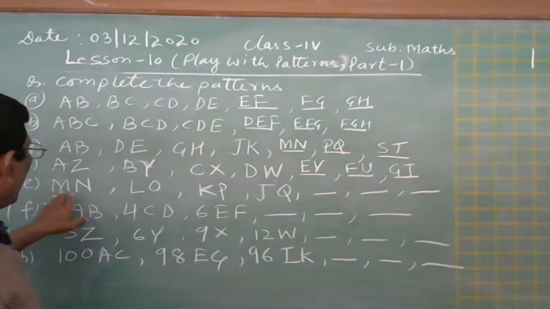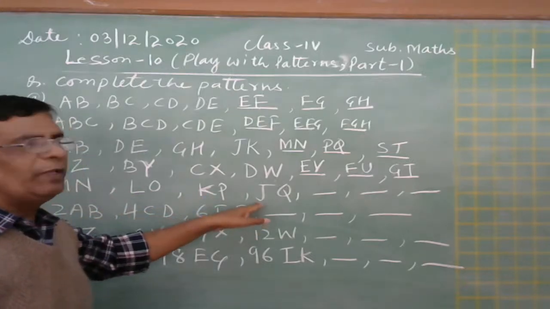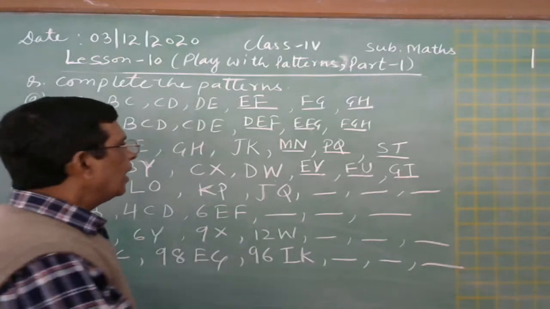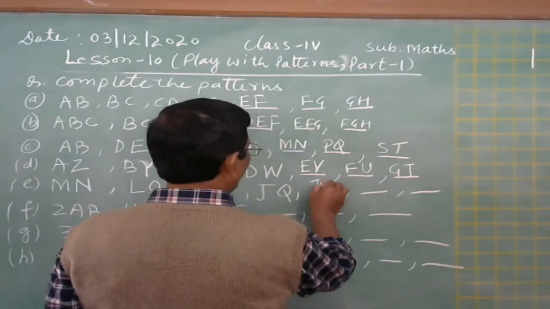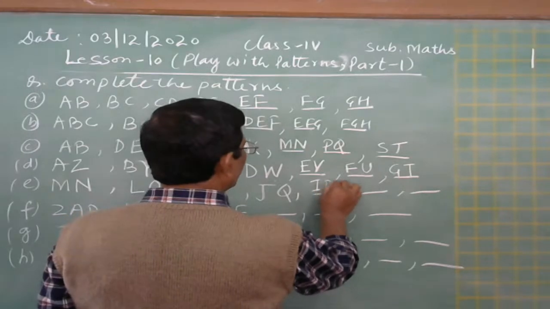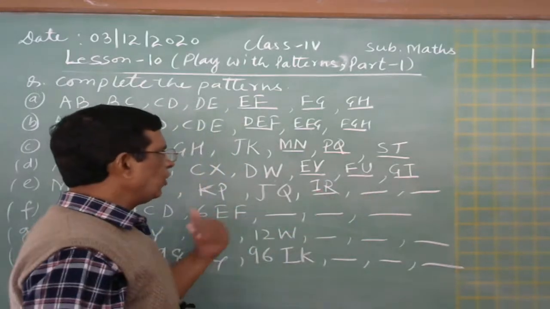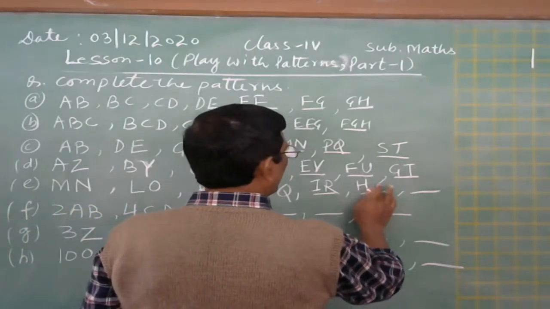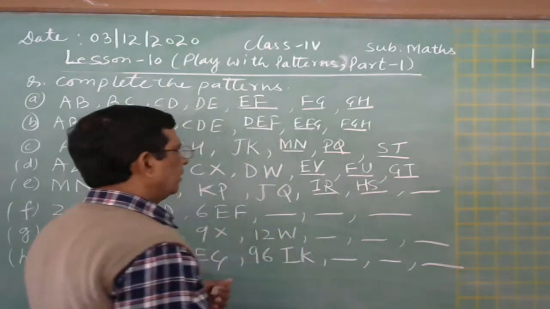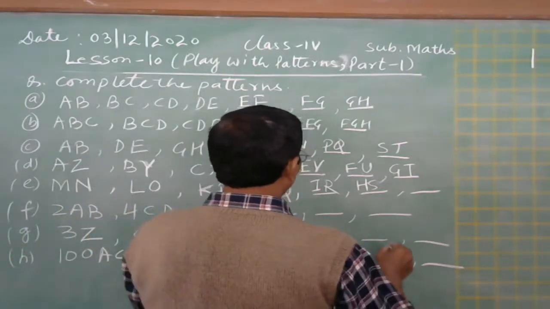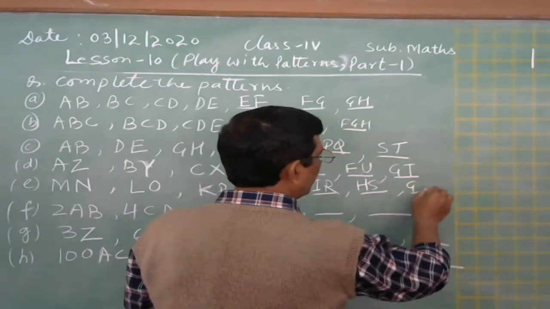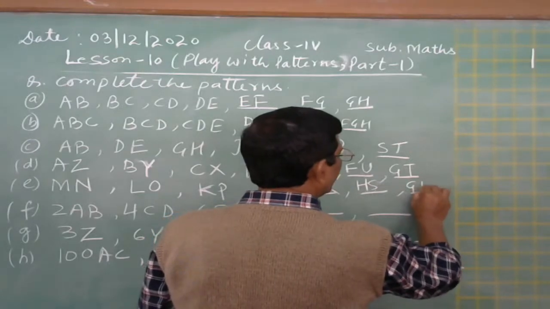Okay. So here M L K J. Before J, what will come? This comes I. And after Q it is R. Then before I it is H. And after R, S. And then before H, G. And after S it is T.